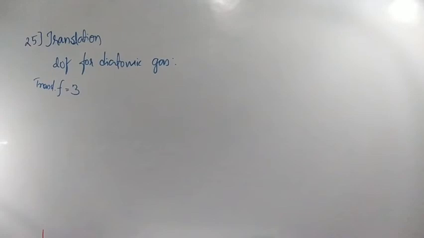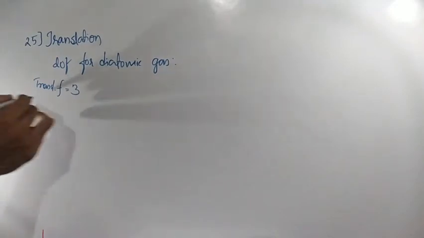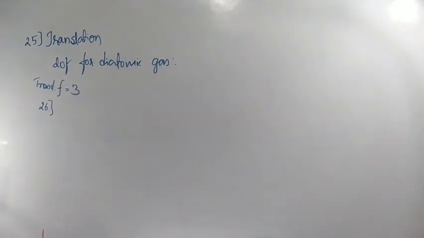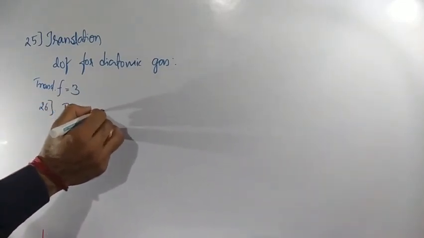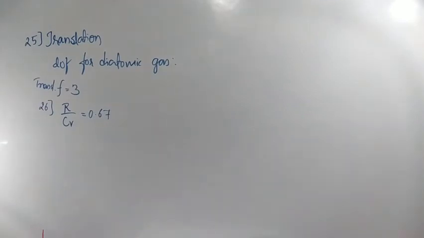I request you to go through that question. Very easy question. R by CV value 0.67 is given to you in the 26th problem. R by CV value is equal to 0.67, and what they are asking is, for a gas whose R by CV is 0.67, this gas is made up of molecules which molecule is containing. That means for which molecule R by CV value will be 0.67, that you have to cross check. Listen.